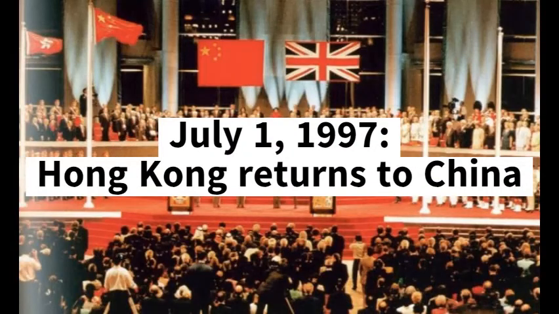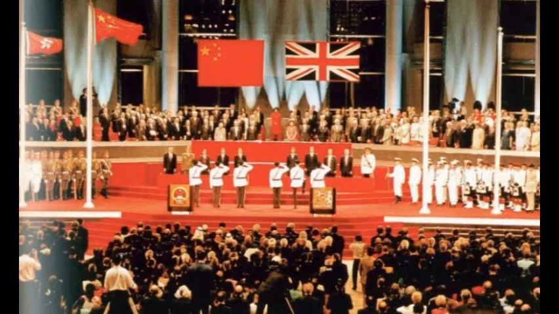July 1, 1997, Hong Kong returns to China. In a midnight ceremony with British Prime Minister Tony Blair in attendance, Hong Kong was given back to China after 156 years. China agreed to preserve the island's capitalist economy as part of the handover agreement.